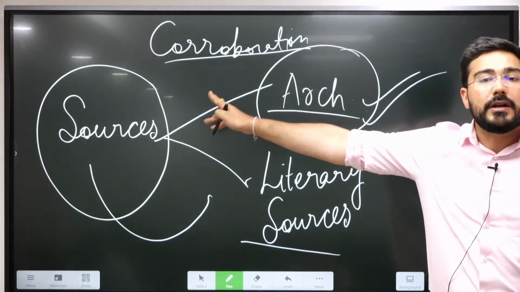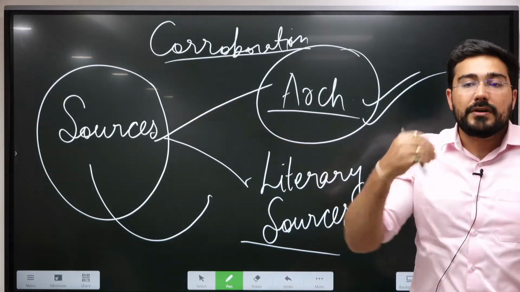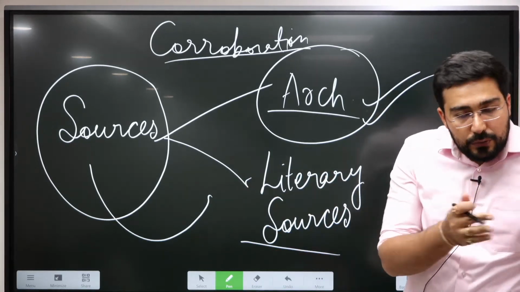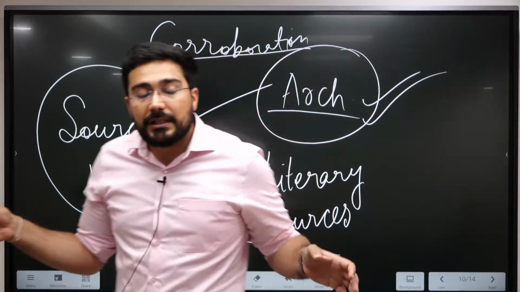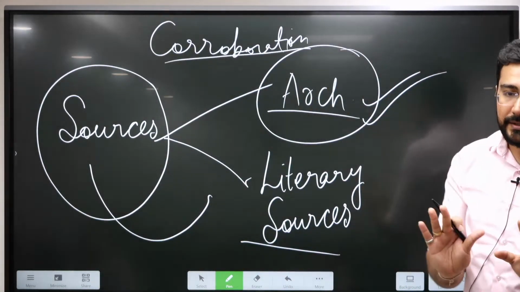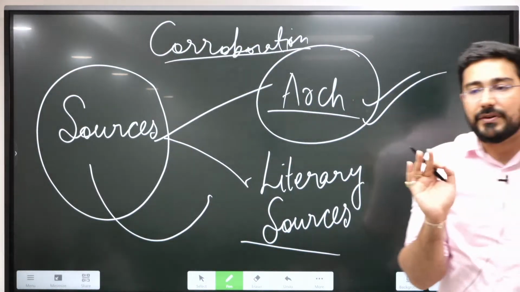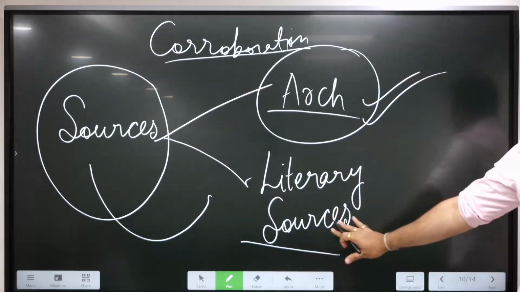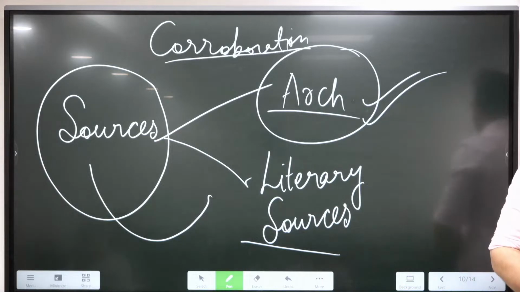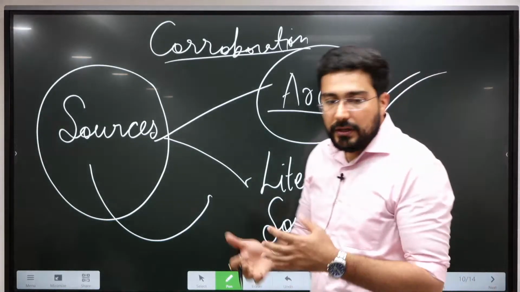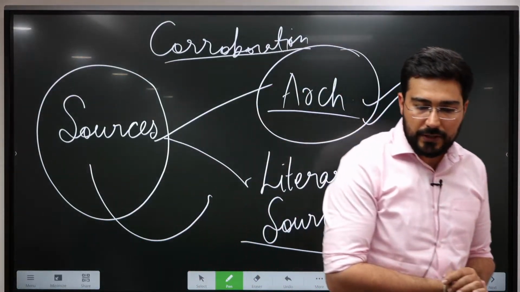Whenever we write history and interpret sources, we try to identify 2-3 sources which give similar information, and once that is done, it means this event has specifically happened. Just written in literature, it can never confirm, because literature comes with various issues which we will discuss later on, right?